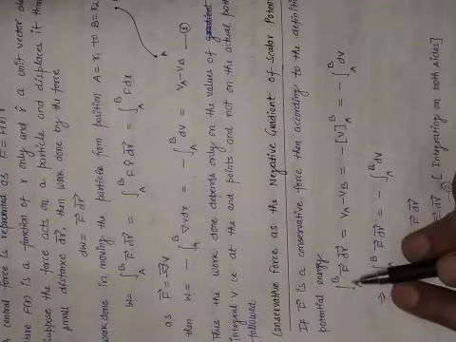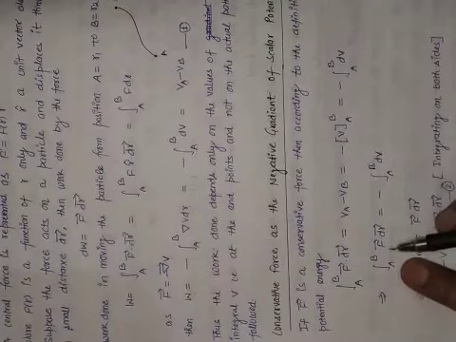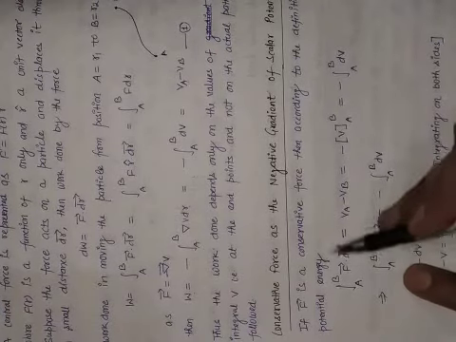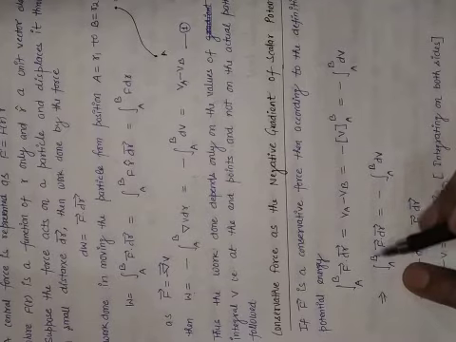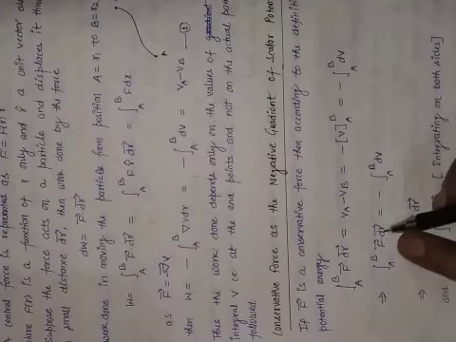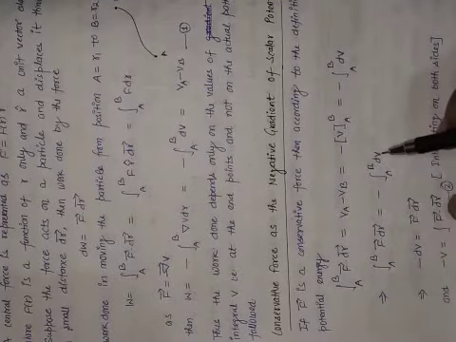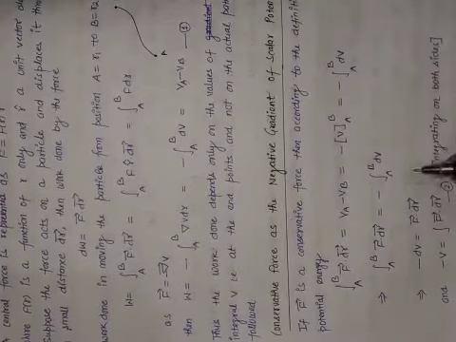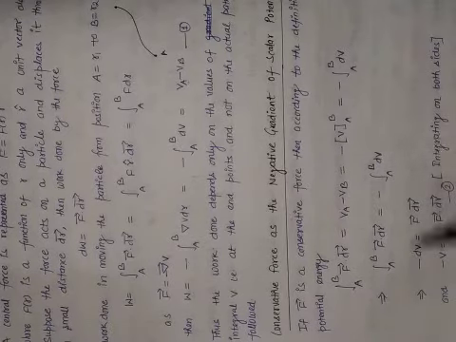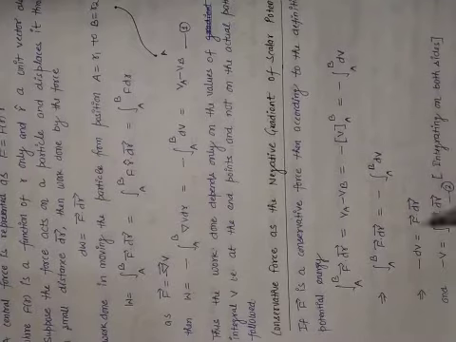So by this result we can write that this term, the first term, the integration from A to B F dot dr, can be written as negative of A to B dV. This, and from this result we can write that minus of dV.